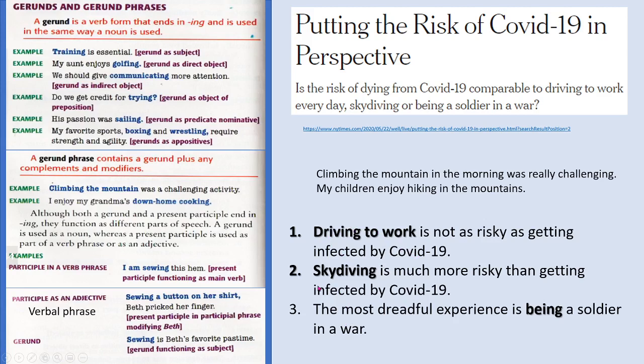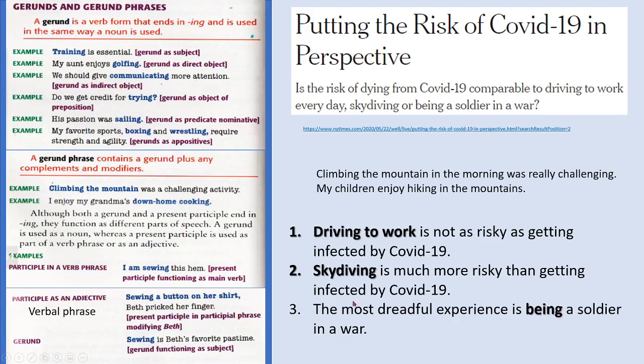The second here in this series of three, skydiving is much more risky than getting infected by COVID-19. Skydiving is a noun. Next, the most dreadful experience is being a soldier in a war. Being a soldier is also a noun phrase, and here it is working as a predicate nominative.